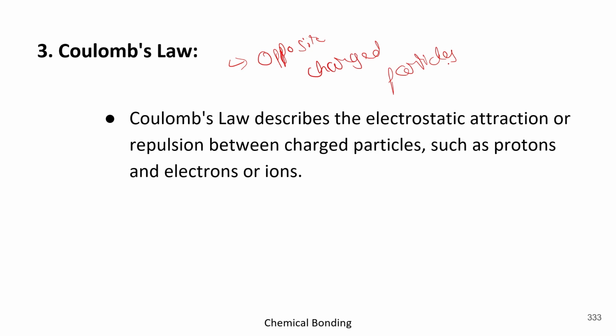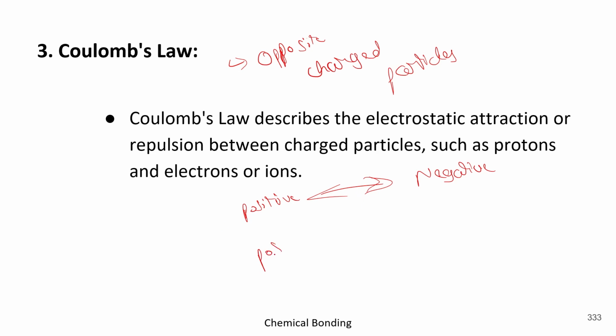Remember, in the chapter of magnetism, I had told you that opposite charges, whether positive and negative, always attract towards each other.